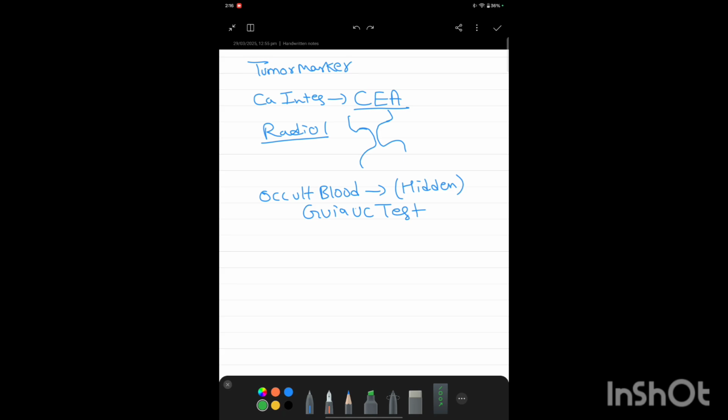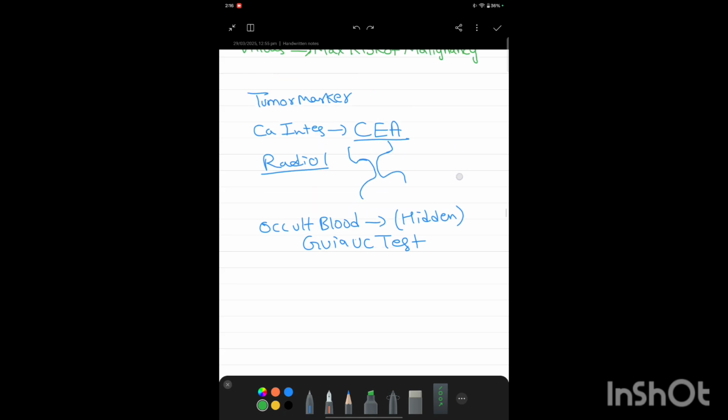Screening for carcinoma is done by the guaiac test. It detects the occult blood or a minute quantity of blood in the stools of the patient. Radiologically, barium enema shows apple core appearance.